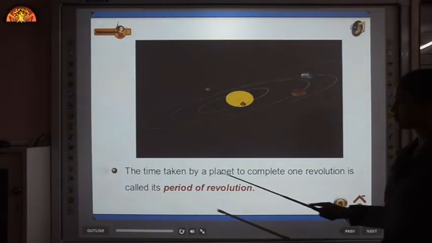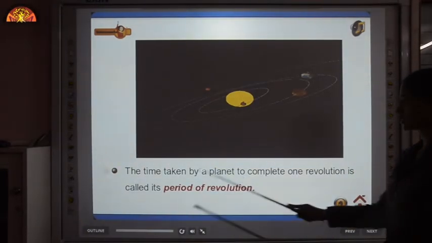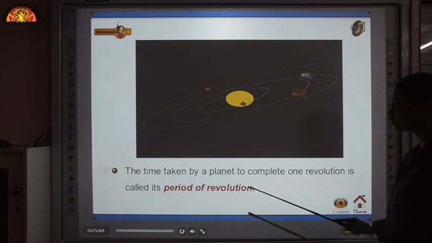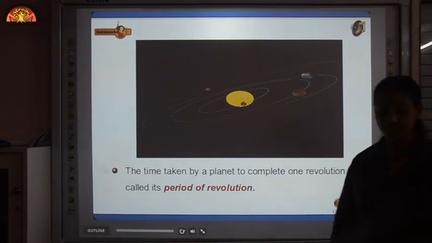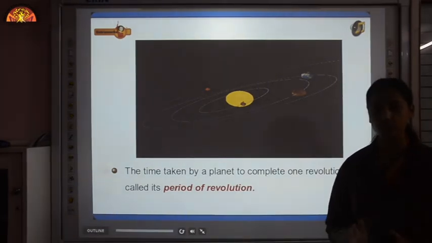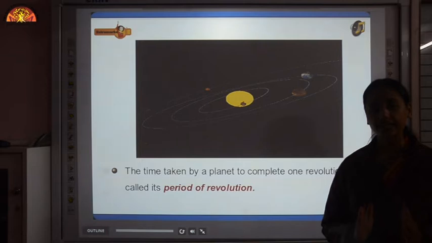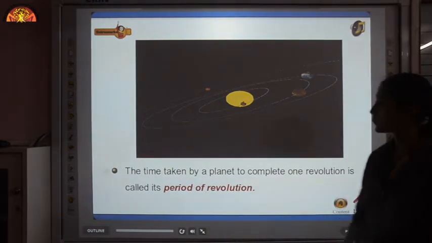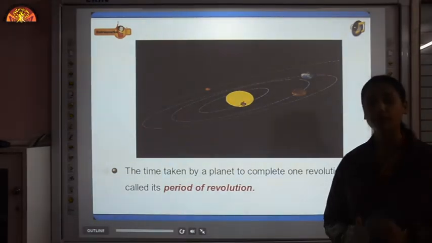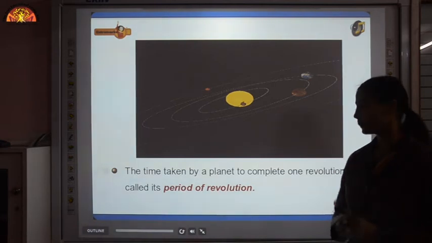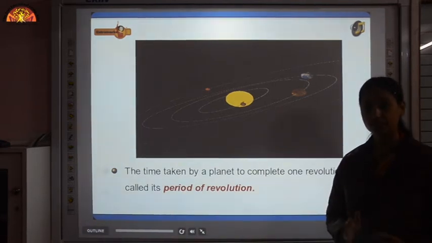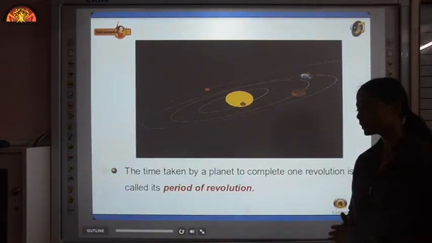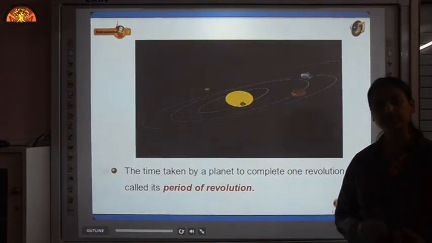The time taken by a planet to complete one revolution is called its period of revolution. Now you know that a planet takes a particular period of time to revolve around the sun, so that time is known as its period of revolution. So by this you can say that Mercury has the shortest period of revolution, whereas Neptune has the longest period of revolution because of their distances.